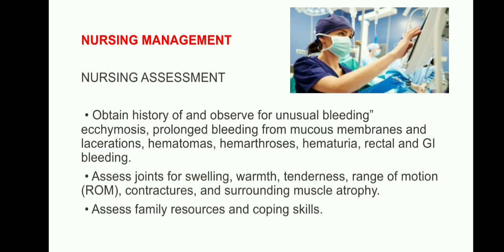And nursing management: first assess the condition, obtain history, and observe for unusual bleeding, ecchymosis, prolonged bleeding from mucous membranes, lacerations, hematomas, hemarthrosis, hematuria, and rectal and GI bleeding. Everything should be ruled out. And assess joints for swelling, warmth, tenderness, range of motion, contractures, and surrounding muscle atrophy. Everything should be ruled out by the physical examination itself, and assess family resources and coping skills.